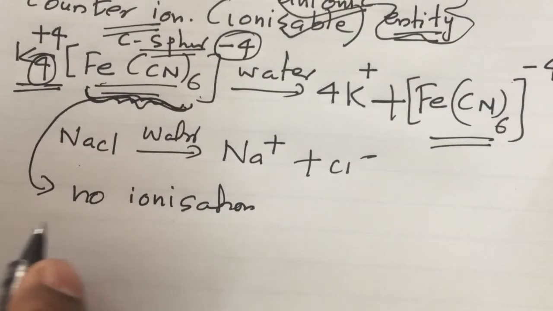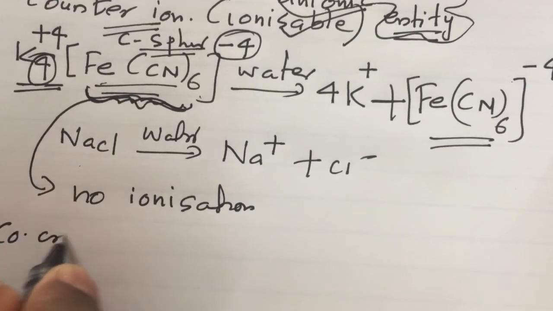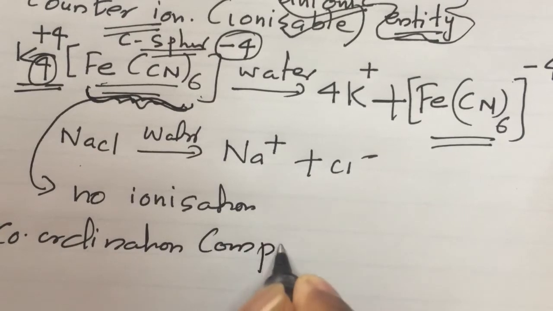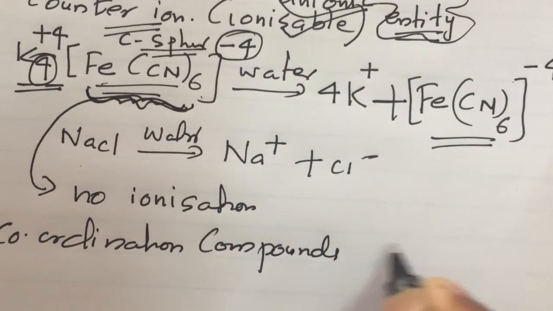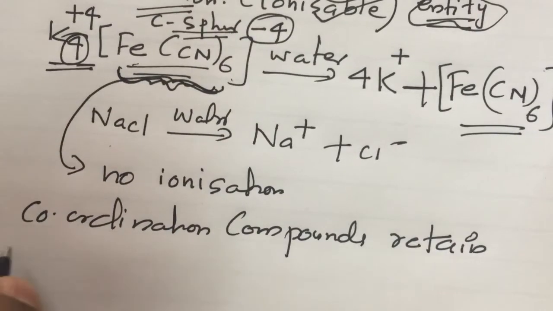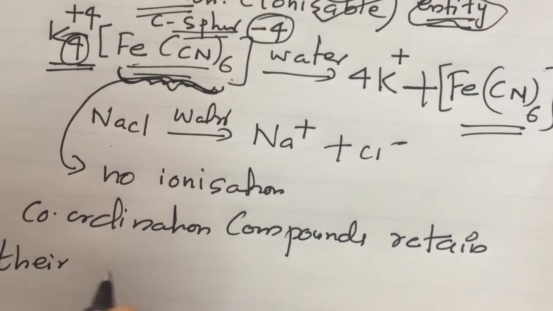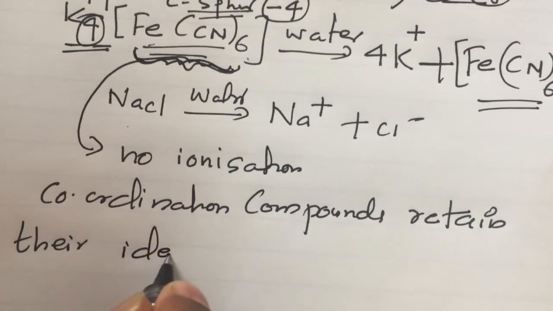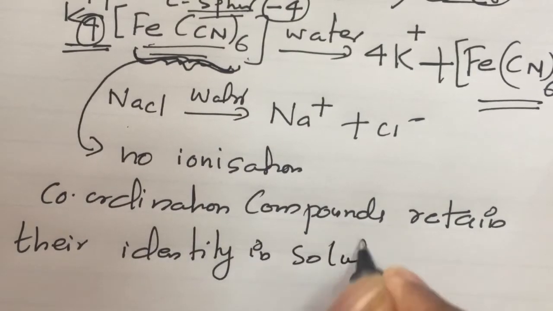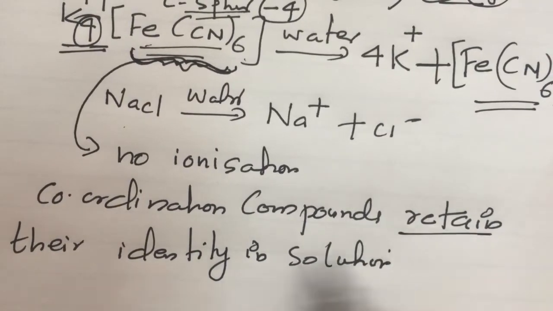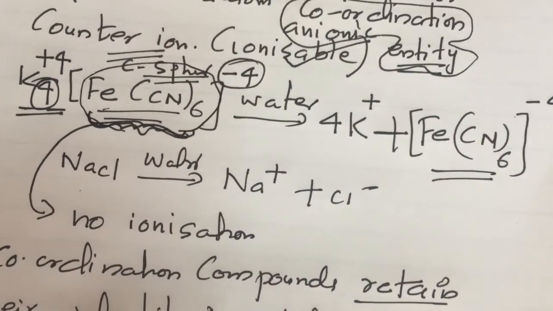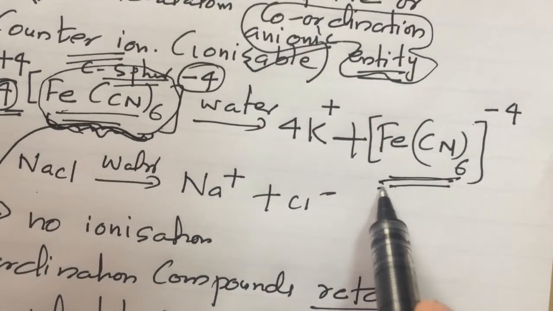So what we can say: coordination compounds retain their identity in solution. Retain their identity means, see, [Fe(CN)6] is not undergoing any change.